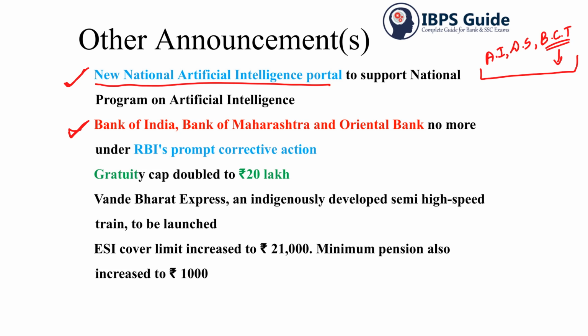And also RBI's prompt corrective action, or PCA, which provides for lending norms, curtails expansion and lending. The Bank of India, Bank of Maharashtra and Oriental Bank of Commerce will no longer be under RBI's prompt corrective action. And the gratuity cap is doubled to 20 lakhs. The Vande Bharat Express, which we have discussed earlier, and then the ESI cover limit is increased to 21,000, and the minimum pension is also increased to rupees 1,000.